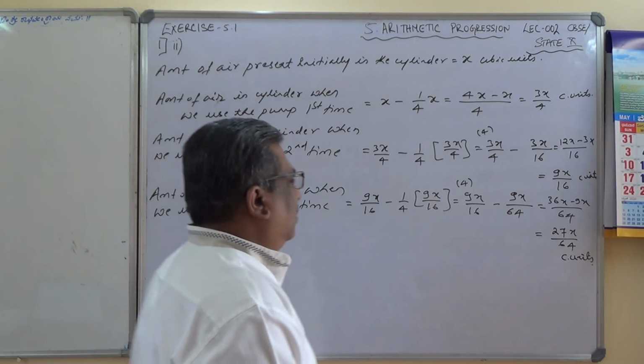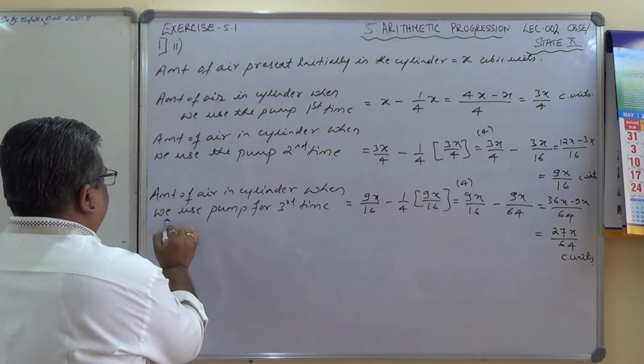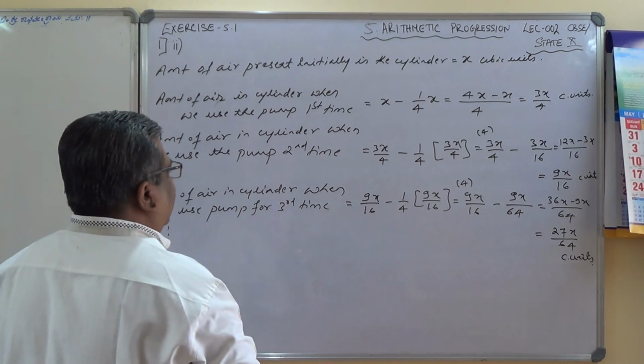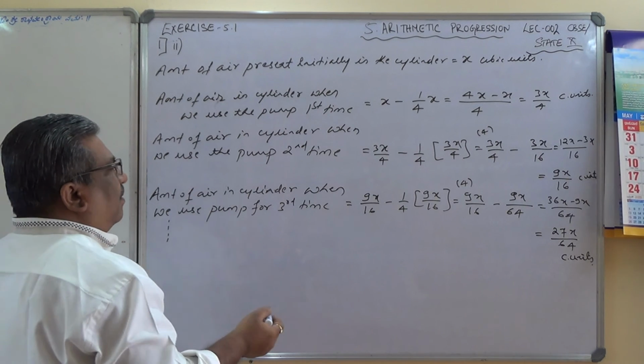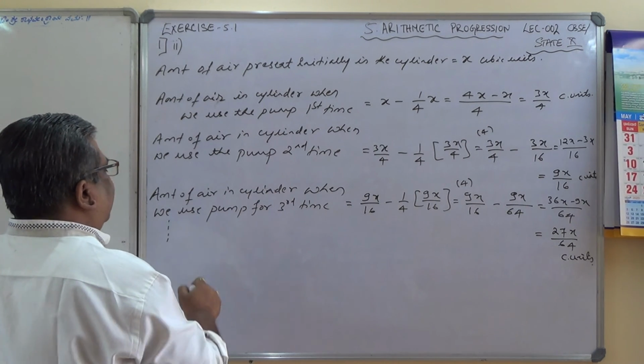So now this will continue, and let us check the list of numbers formed by the amount of air present in the cylinder.